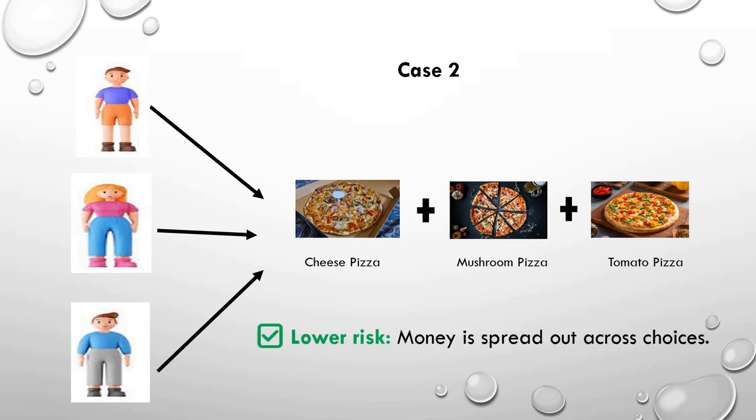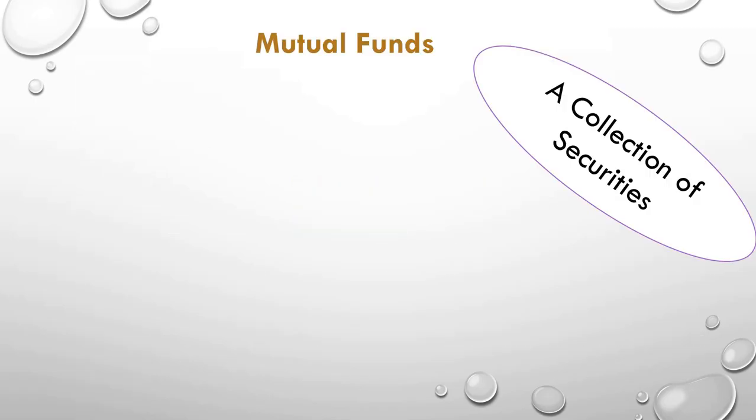So now what have they done? The money is spread out across different choices. So there is low risk. There is no risk that the complete 500 is gone. Yes, some amount is gone, but a lesser amount. So low risk is there, as diversification was there. So a collection of securities means your mutual funds.